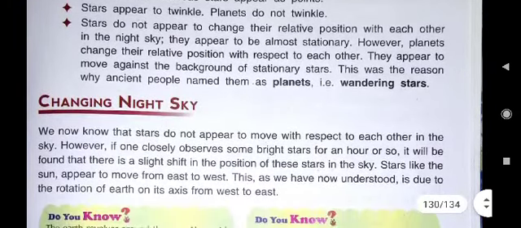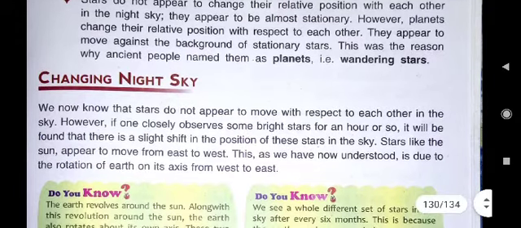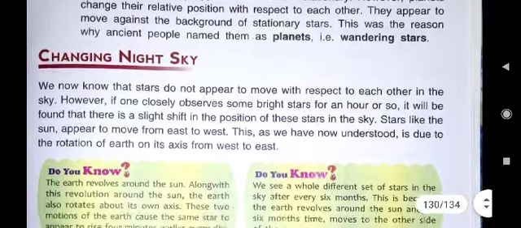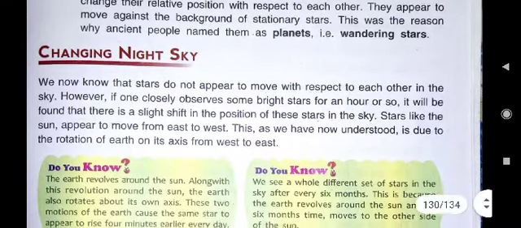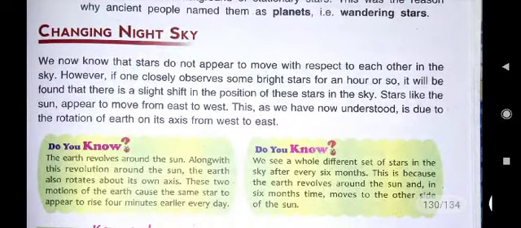They appear to be almost stationary. Stationary means what? Fixed at one place. However, planets change their relative position with respect to each other, and they appear to move against the background of stationary stars. And that is why ancient people named the planets as wandering stars.